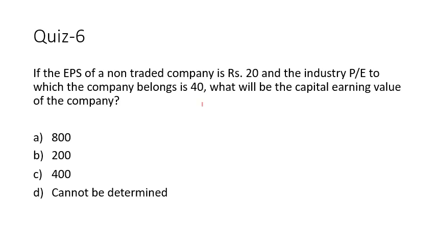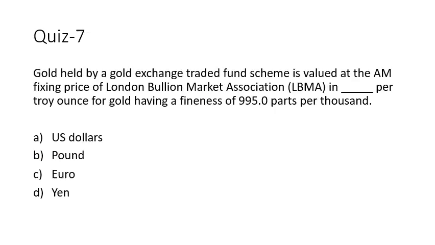So we will have to look at this PE as 10, in place of 40, because it's a non-traded company. 10 into 20 gives us an answer of 200. So 200 would be the answer here. We move on to question 7.